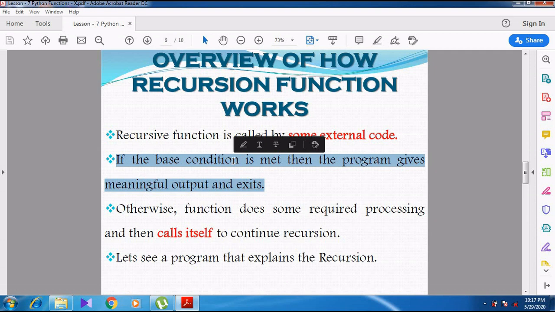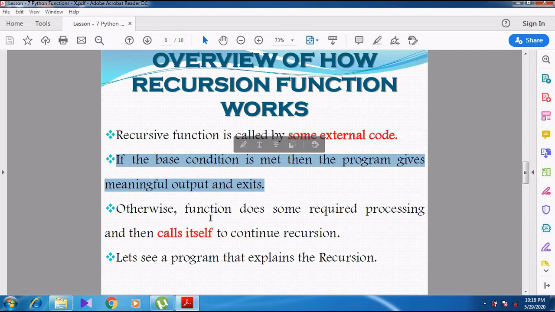The output will be a finite, meaningful output. Otherwise, the output will not be meaningful; it will go on executing. So, whenever the base condition is met, the program gives you the meaningful output.